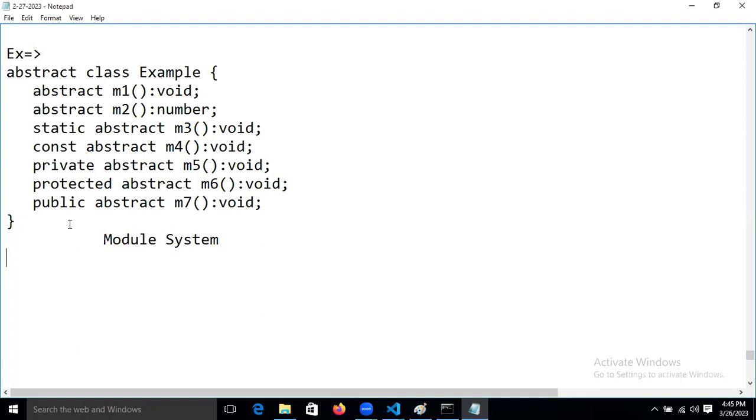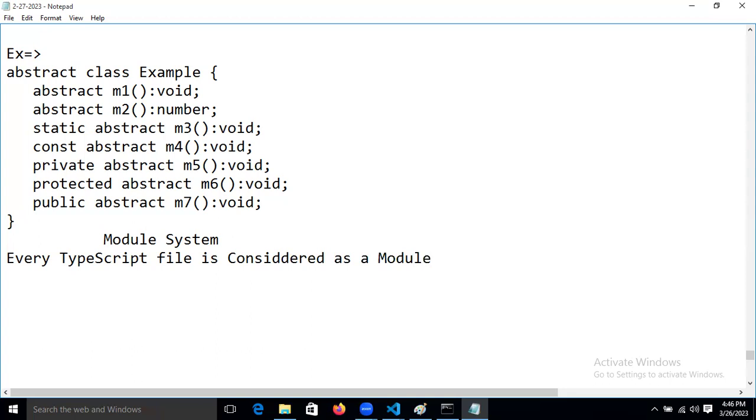So every TypeScript file is considered as a module.